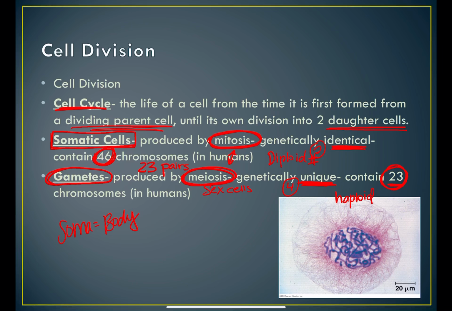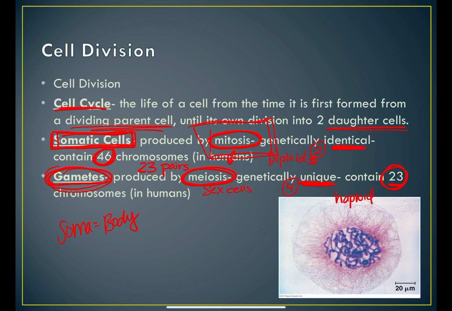Okay. Mitosis is going to take place in those somatic cells. Meiosis is going to occur in the gametes. Okay. So we are going to focus on mitosis in this unit and talk all about mitosis and what happens. The processes are very similar, and we'll come back in genetics and learn more about meiosis.